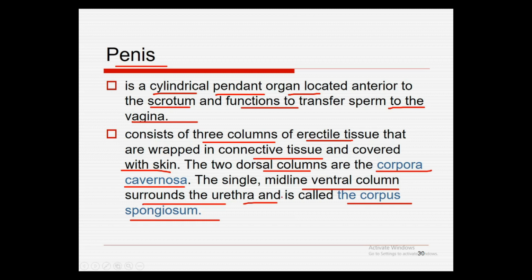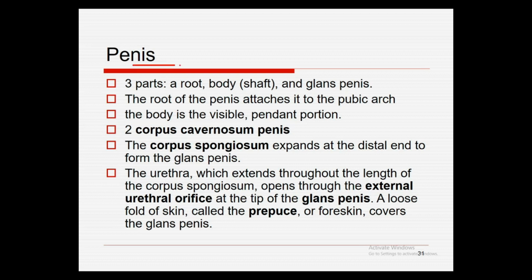The two dorsal columns are known as the corpora cavernosa, and they are erectile tissues. The third one is the corpus spongiosum, which surrounds the urethra. The penis has three parts: a root, a body, that is the shaft, and the glans penis. The root of the penis attaches it to the pubic arch, and the body is the visible pendant portion.